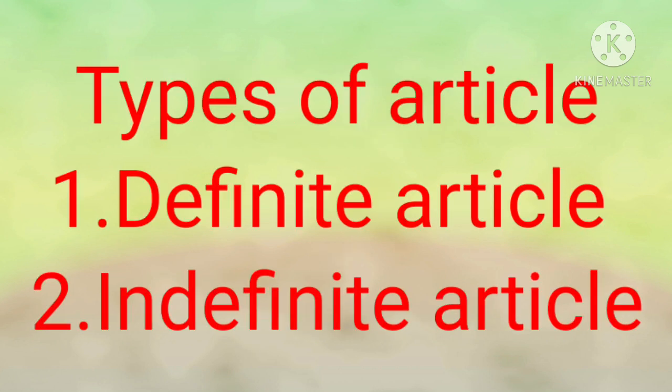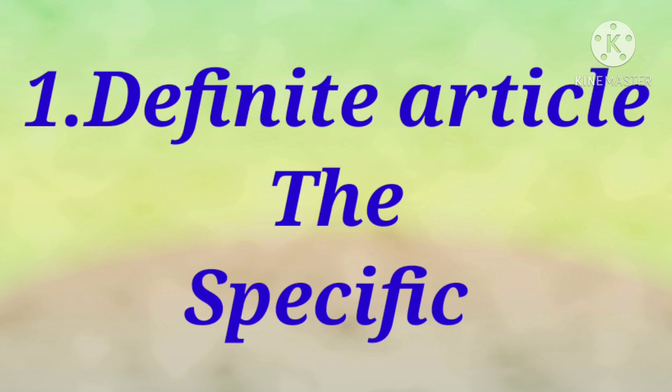Now we are going to see types of article. There are two types of article: one, definite article, and two, indefinite article. Now let's understand what a definite article is. The definite article is the article which is used for specific or particular things. The is the definite article, and the is always placed before the specific or particular things. Therefore, it is known as the definite article.